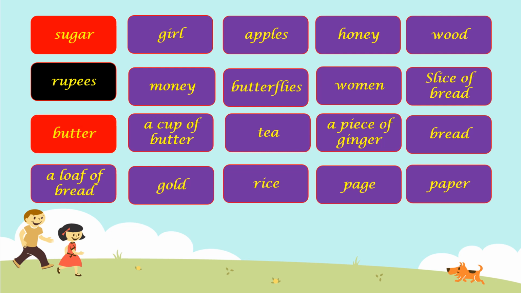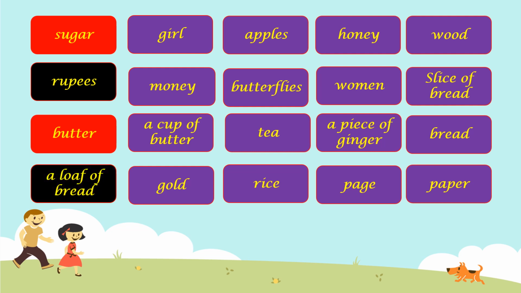So butter is uncountable. The next one is a loaf of bread. Do you know what we mean by a loaf of bread? It means one full bread. We can count whether we have one loaf of bread or more than one. So that means that is countable.